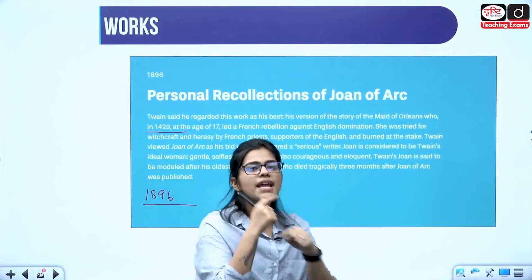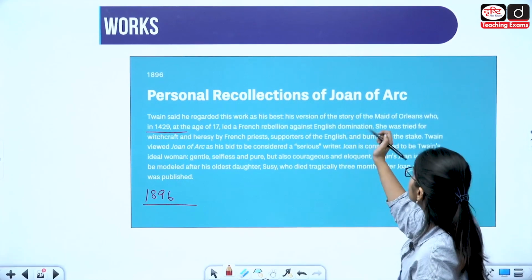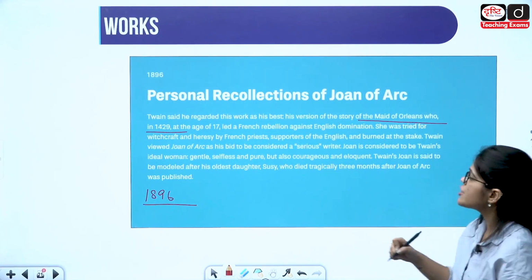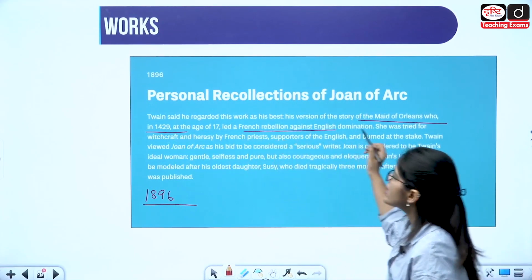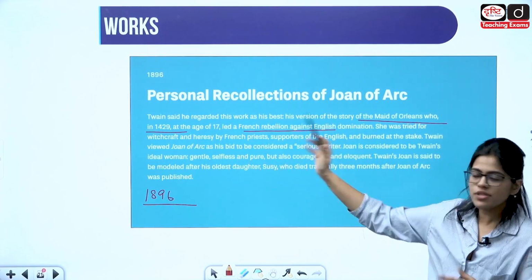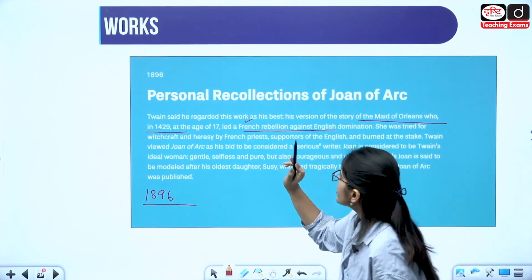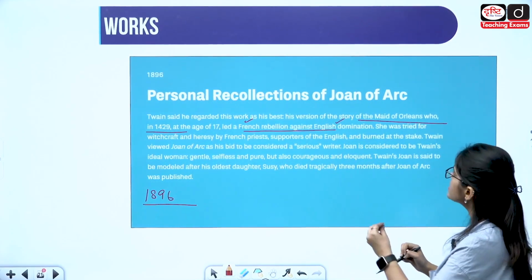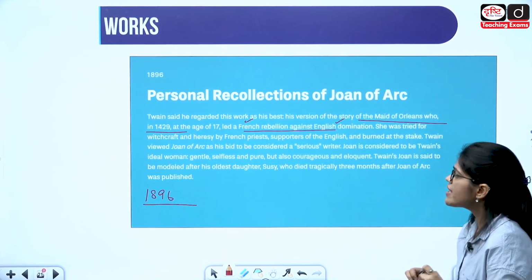So he is rewriting the story of the Maid of Orleans, who at 17 years of age in 1429 led a war. So they are belonging to the French rebellion, and who are they fighting against? Against the English domination. Okay, so this is the work.